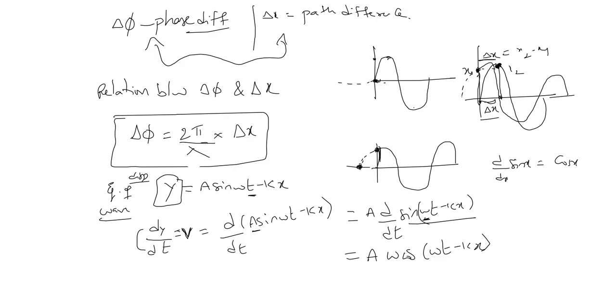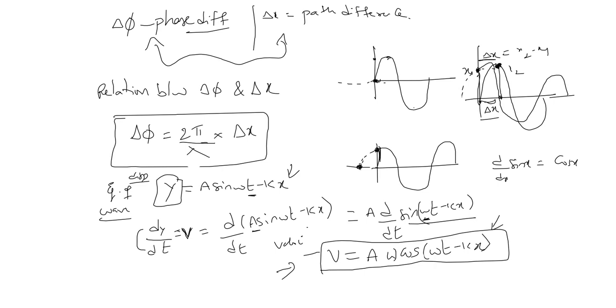So velocity is nothing but A omega cos (omega t minus kx). In terms of formula, I explained before. Understood?